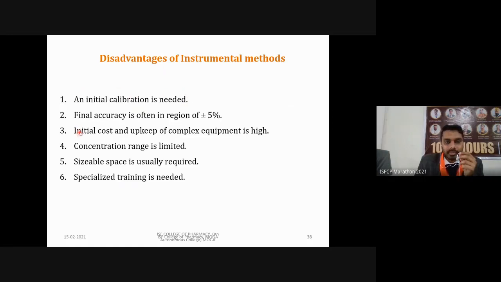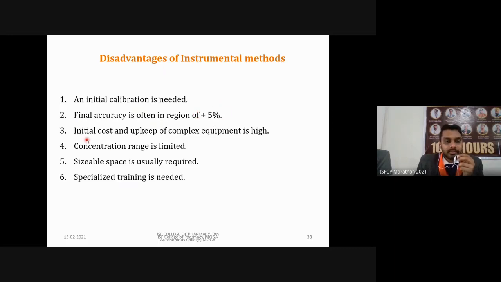Then the final accuracy of the results that we are obtaining, we are going to get within plus minus 5% of the actual value, or you can say the accurate value. So it is within plus minus 5%.